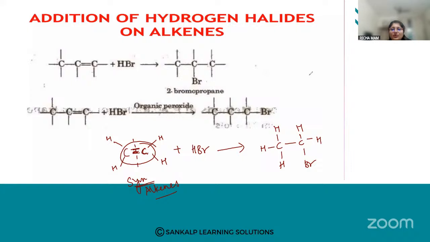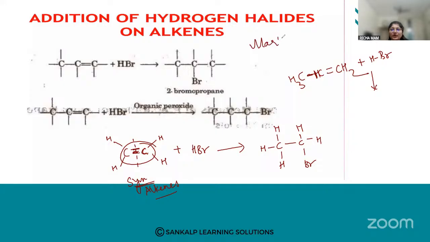Okay, now when you have such type of carbon, what will happen here? How can you add this hydrogen halide? How will you add this hydrogen bromide here? At that time we have to follow one rule. That rule is called the